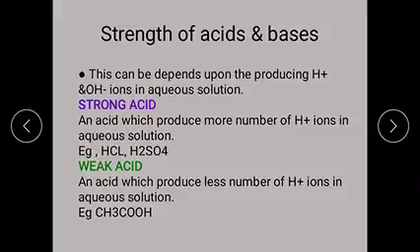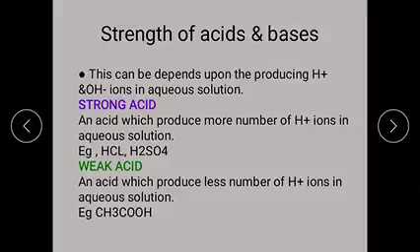And the next one is the weak acid definition: an acid substance which ionizes partially in aqueous solution and produces less number of H plus ions is called a weak acid.